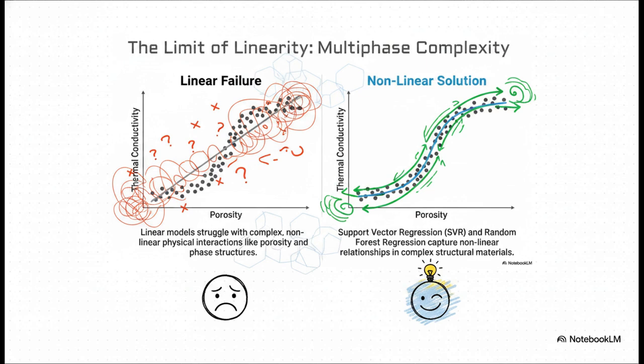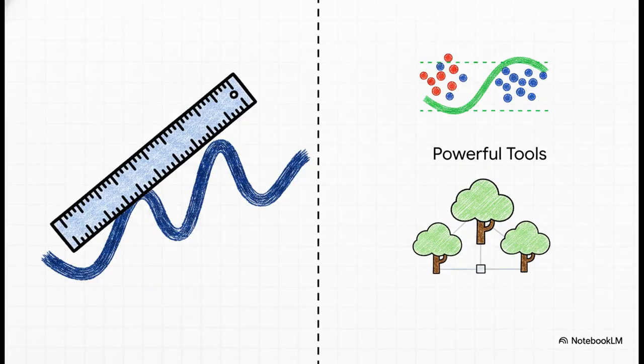This is absolutely essential for dealing with the complexity of real-world materials. So to trace these tricky non-linear relationships, we need to bring out the heavy hitters. This is where algorithms like support vector regression and random forests come into play. SVR is great at finding the best possible boundary, even in really complex spaces. And random forests are amazing because they combine the predictions of lots of simple little models to make one supermodel. They're built to find patterns that a straight ruler would completely miss.